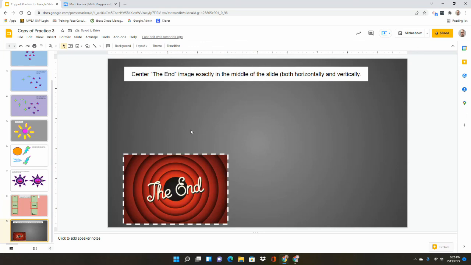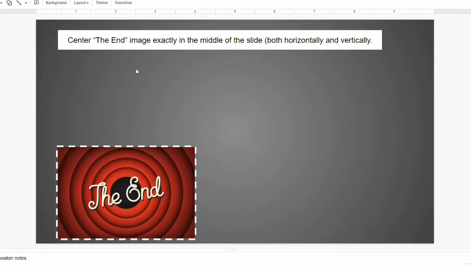The last slide, it just says center the end image exactly in the middle of the slide. So it needs to be both horizontally and vertically aligned. So one way is to manually do it. If you click it and drag it over, when you get to the middle, you'll see different red lines as you drag it. But when you're in the middle, it puts a line all the way from top to bottom.